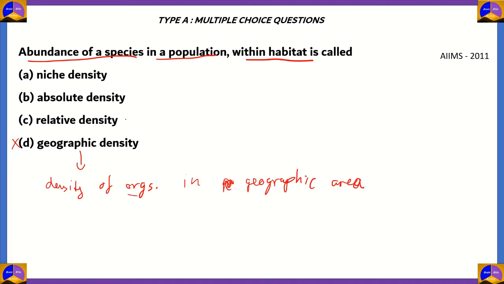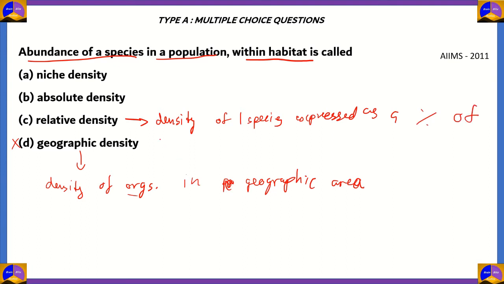Let's look at option C, relative density. So what is relative density? Relative density is defined as the density of one species expressed as a percentage of total species diversity. So option C, relative density, does not fit the definition given in the question, so it is incorrect.